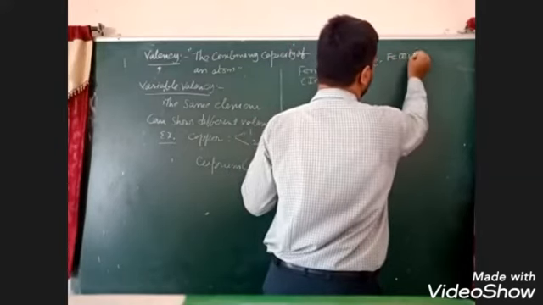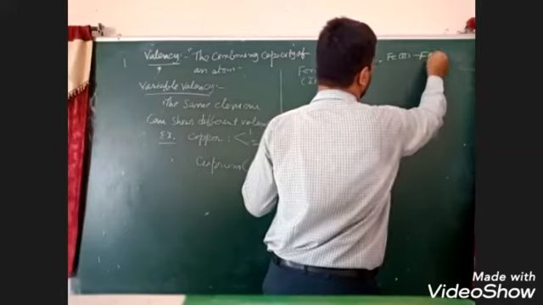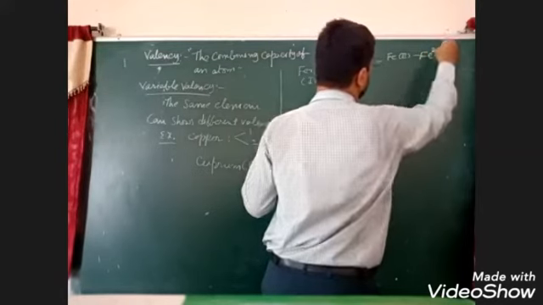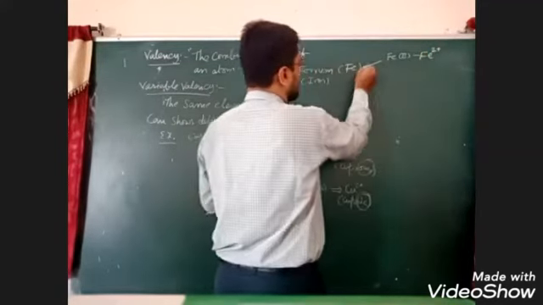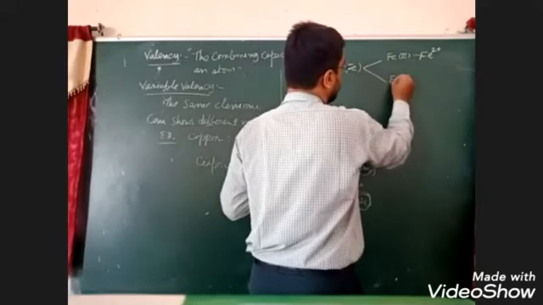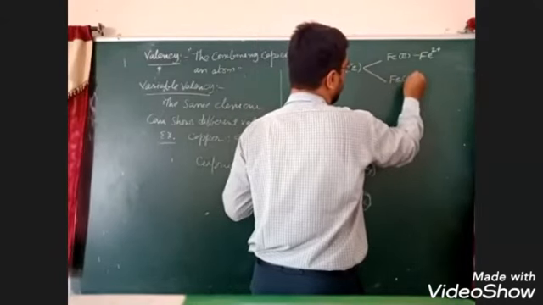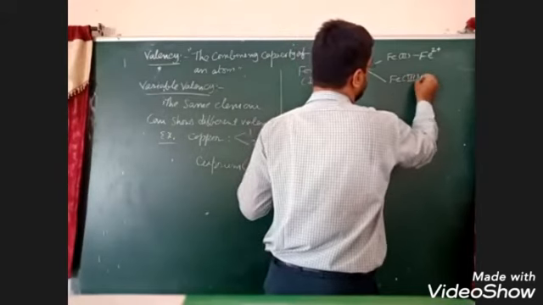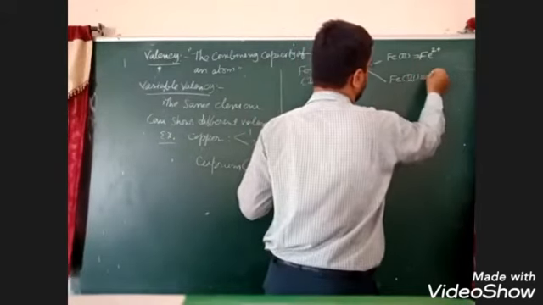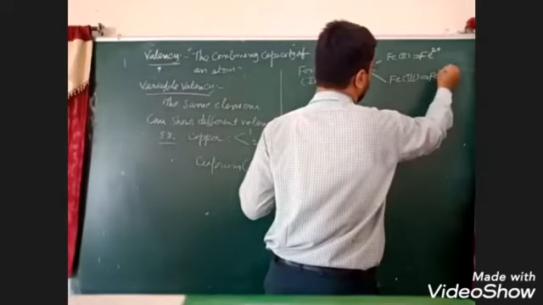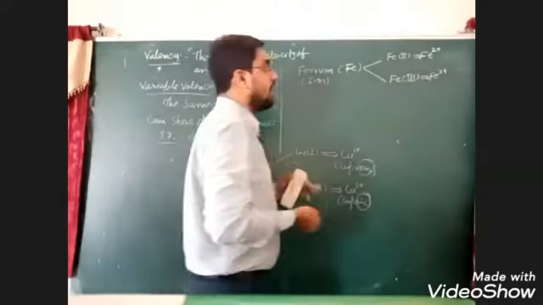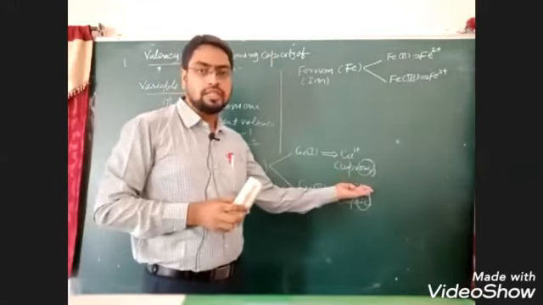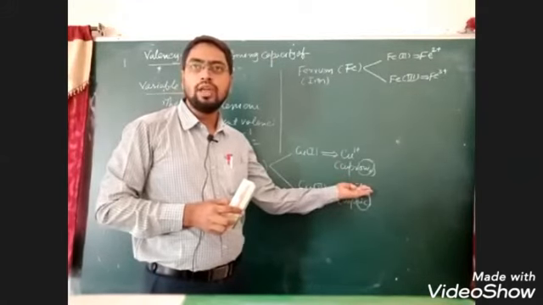then Fe2 plus. Next, same way, Fe can exhibit Fe3, then it shows Fe3 plus. Already I said the basic principle for naming the ion.